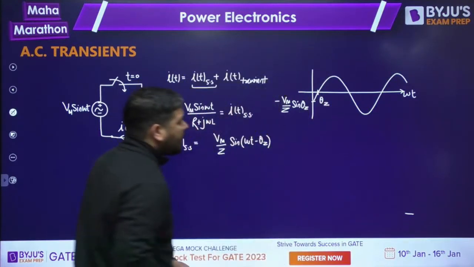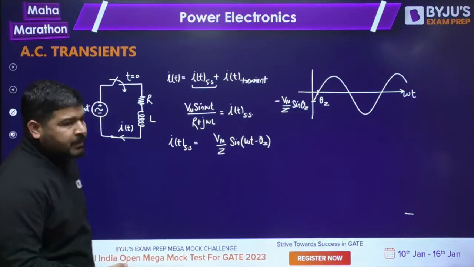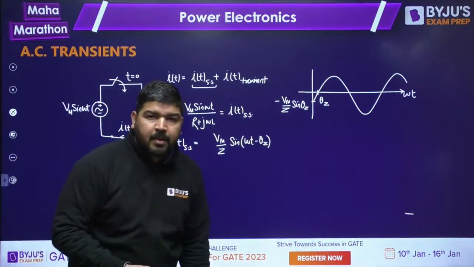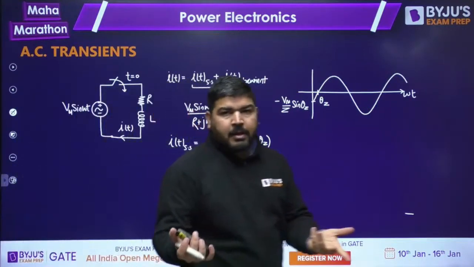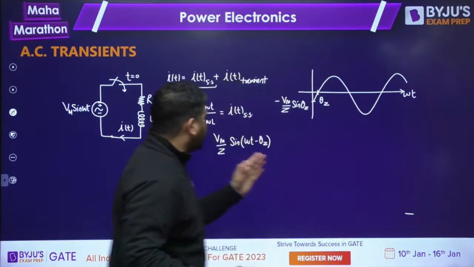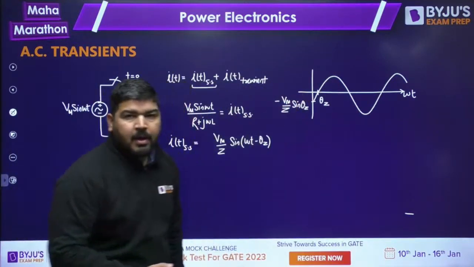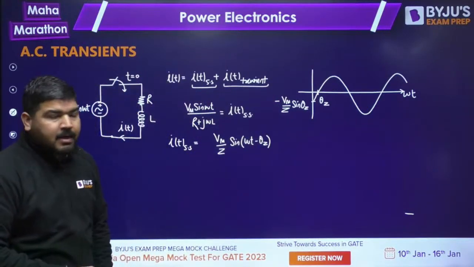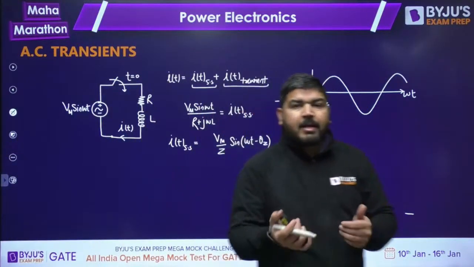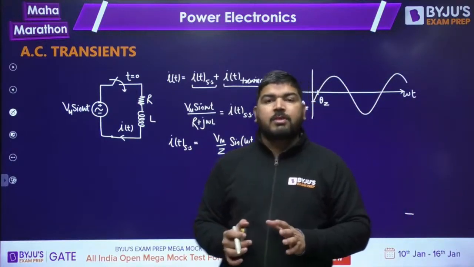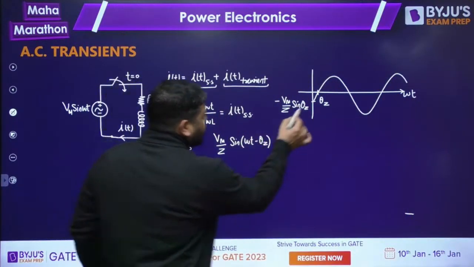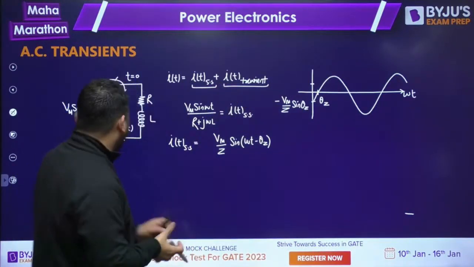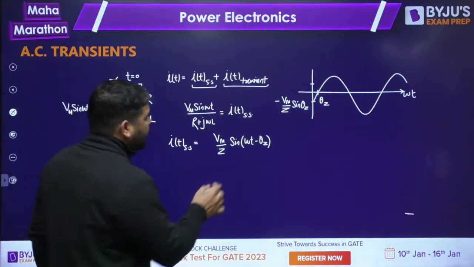Now the problem is, we know that after closing the switch, there is an inductor. The initial current in the inductor was 0, so the inductor says that the initial current has to be 0. To make this current 0, there will be one more current, that is the transient current. Because of the inductor, which says my initial current was 0, so I have to start from 0 only, we have to introduce a transient current.